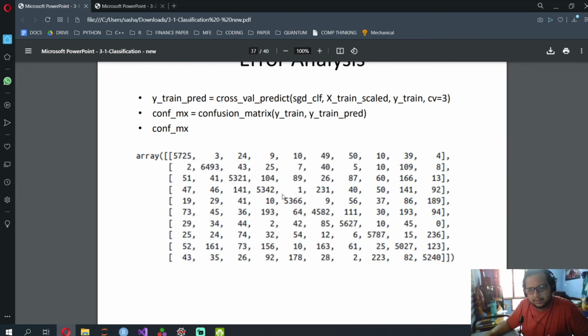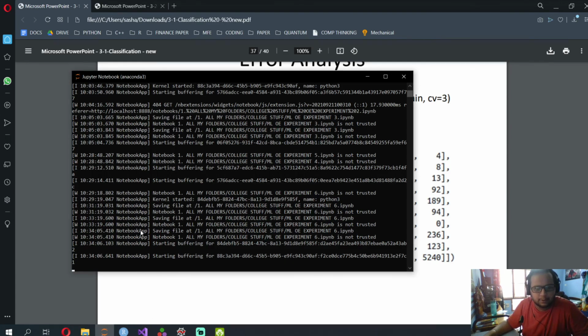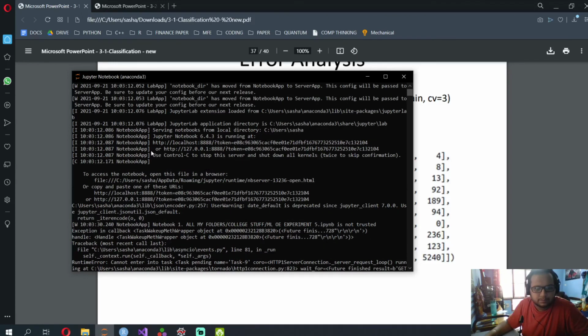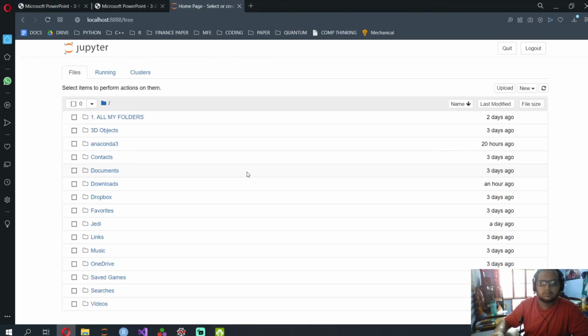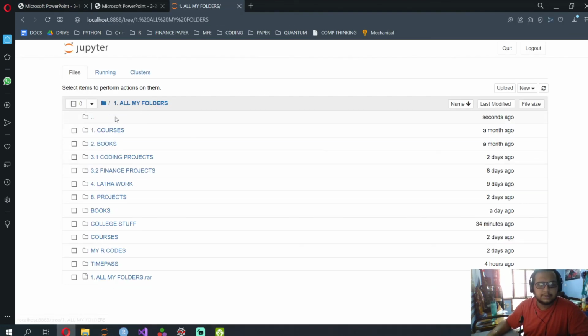this diagonal is all the good classifications that our model has made. This is class 0, 1, 2, 3, 4, 5, 6, 7, 8, 9. Okay, let me see if I can open it up. Let me see if I can open our MNIST data set.